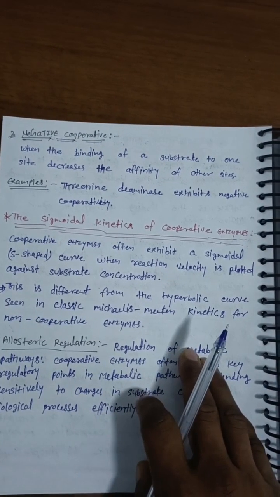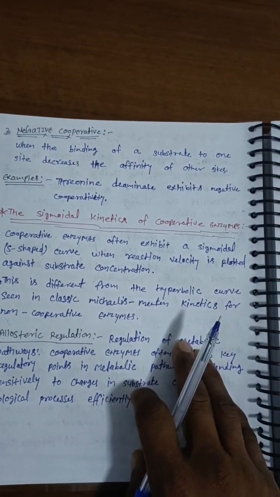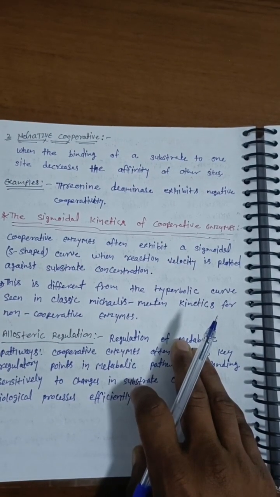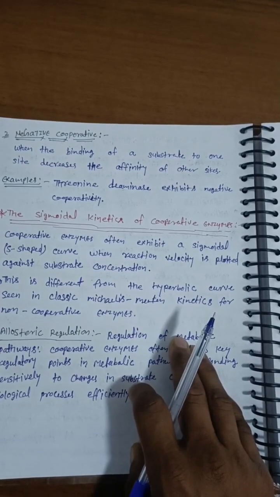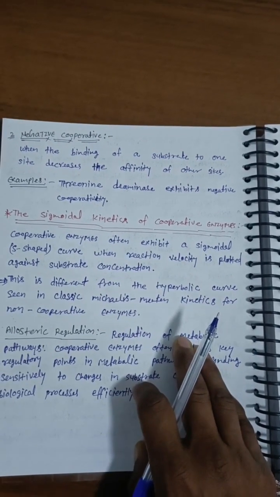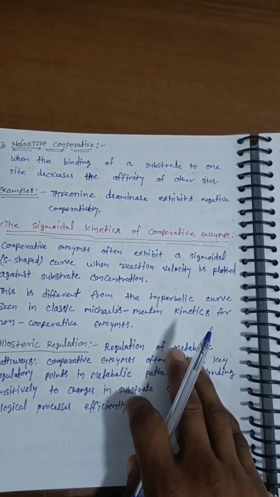Negative cooperativity: when the binding of the substrate to one site decreases the affinity of other sites. Example: threonine deaminase exhibits negative cooperativity. The sigmoidal kinetics of cooperative enzymes.